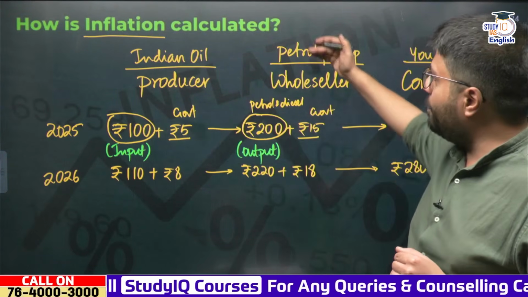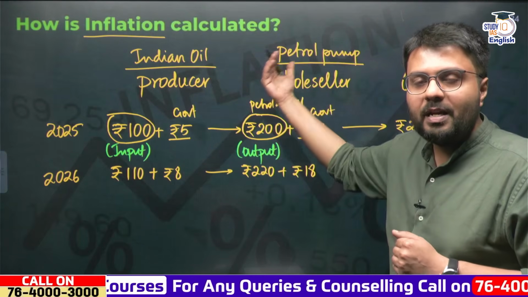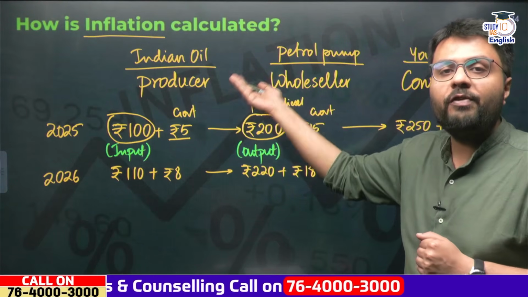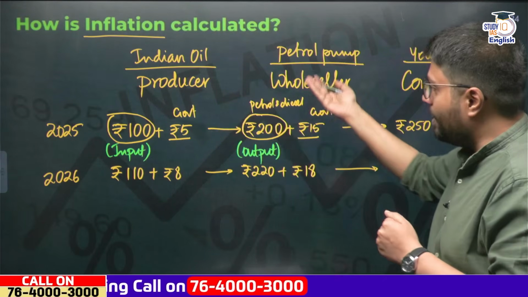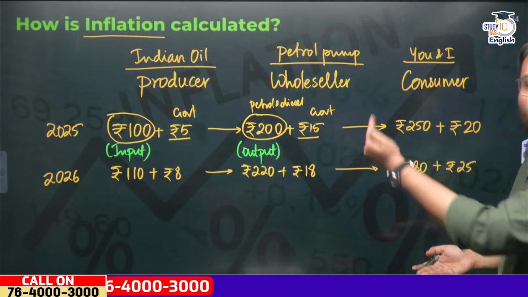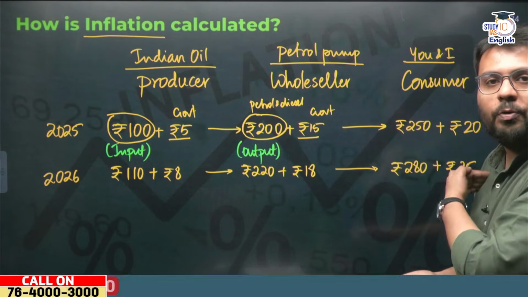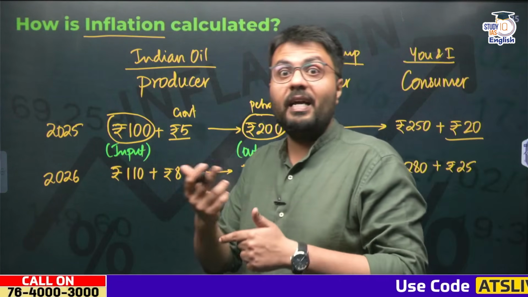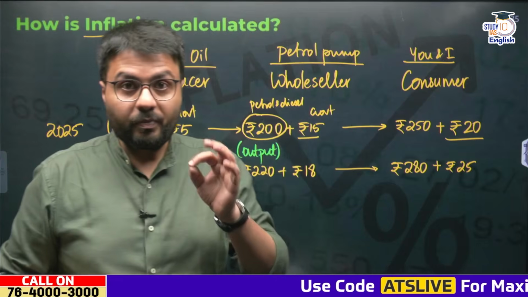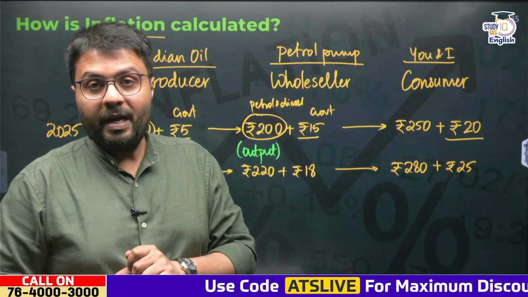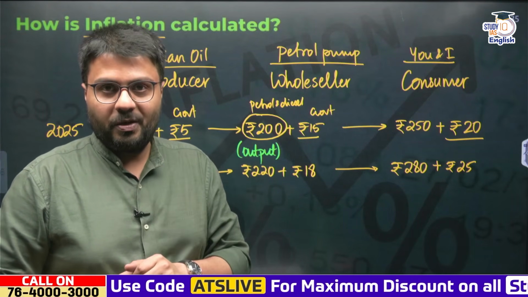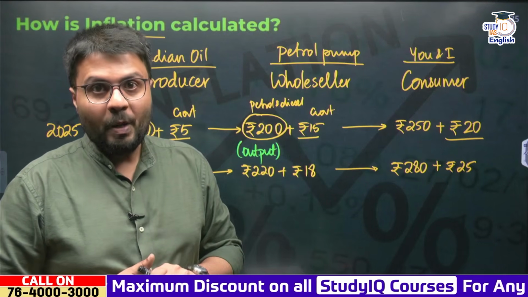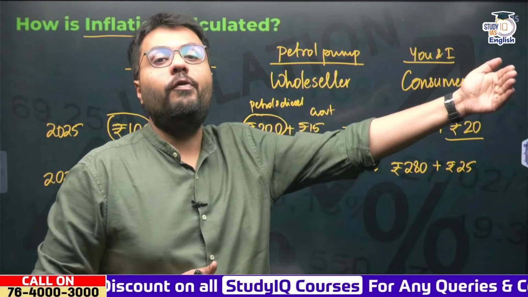Right? But from the point of view of a wholesaler, it is buying petrol and diesel, after paying taxes, worth 215 rupees, right? Similarly, when this petrol and diesel is sold ultimately to the consumer like you and I, we pay taxes like basic excise duty, special excise, additional duty, cesses like road and infrastructure cess, agri infrastructure cess, then the state government levies value added tax on the sale of petrol. So all of this adds to the amount of taxes.